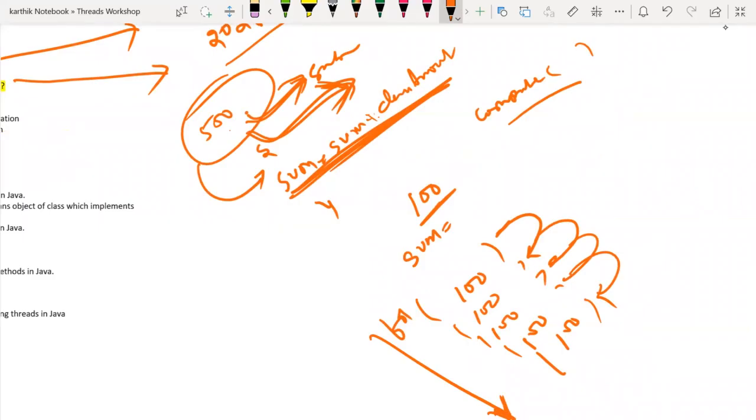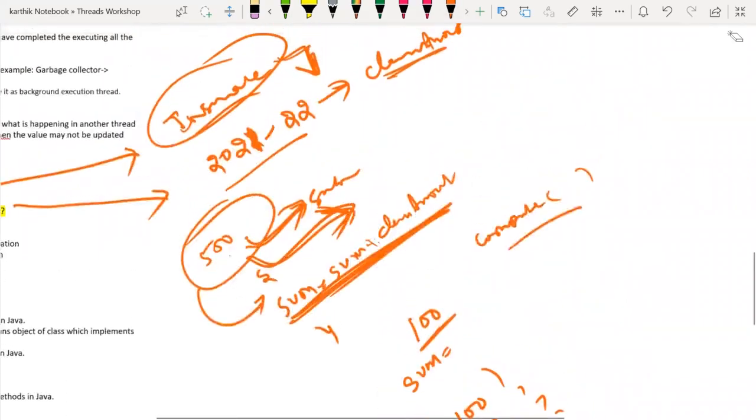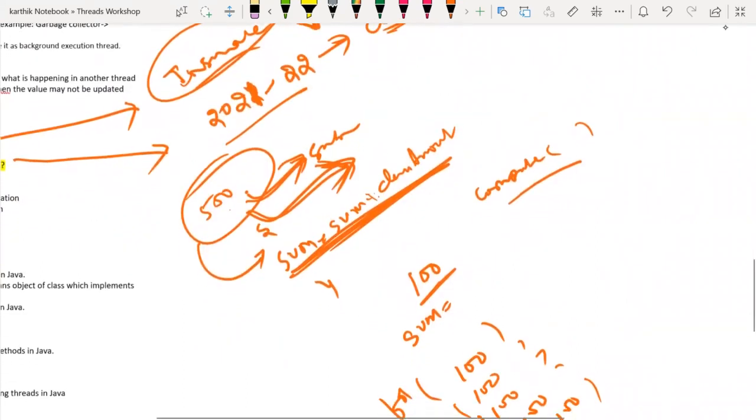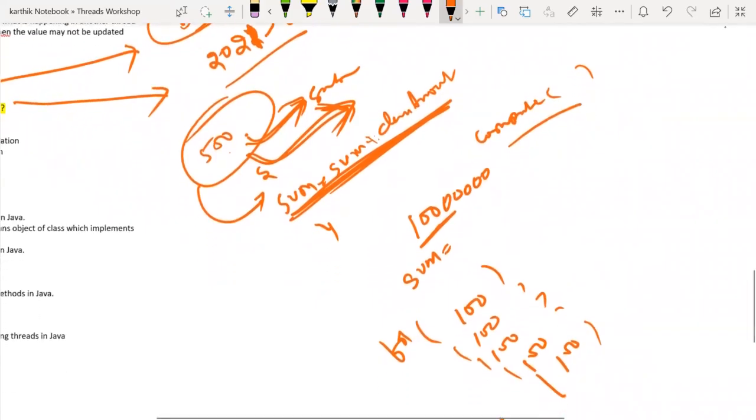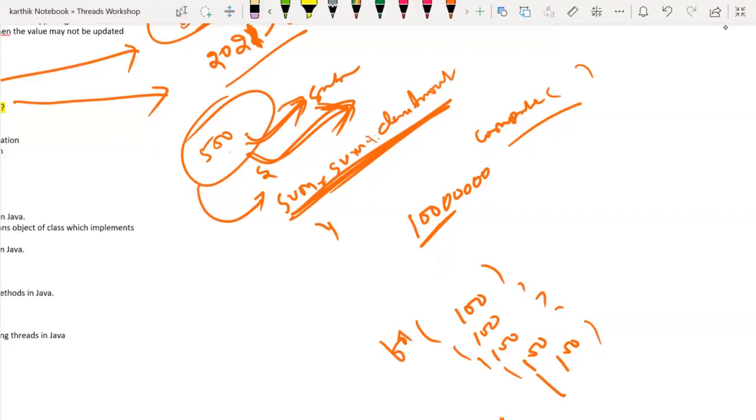But what the fork join pool is for is when your data is very huge, correct? For example, I have around 1 crore claims. Can I write a for loop for 1 crore claims? Is that a good approach? No. So what the fork join pool will do is, based on my processor, it will create threads automatically.